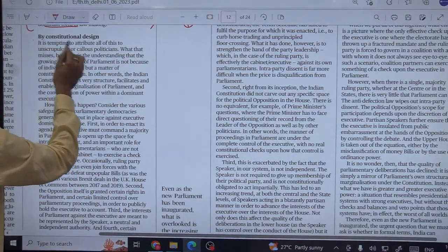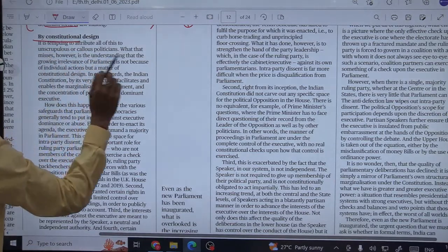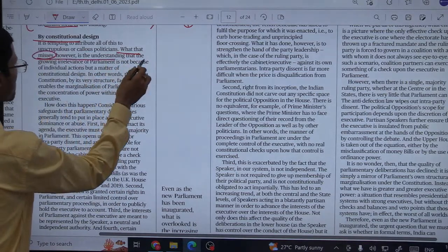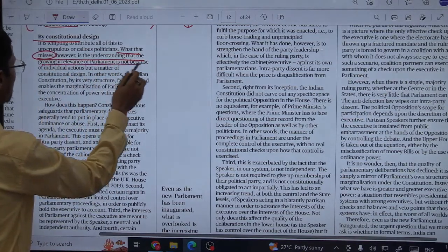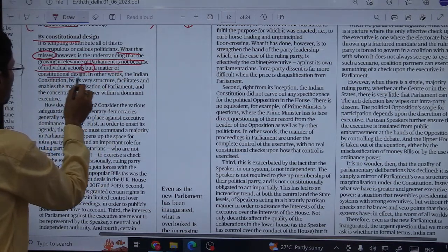By constitutional design, it is tempting to attribute all of this to unscrupulous or callous individuals. What that misses, however, is the understanding that the growing irrelevance of parliament is not because of individual actions, but a matter of constitutional design.